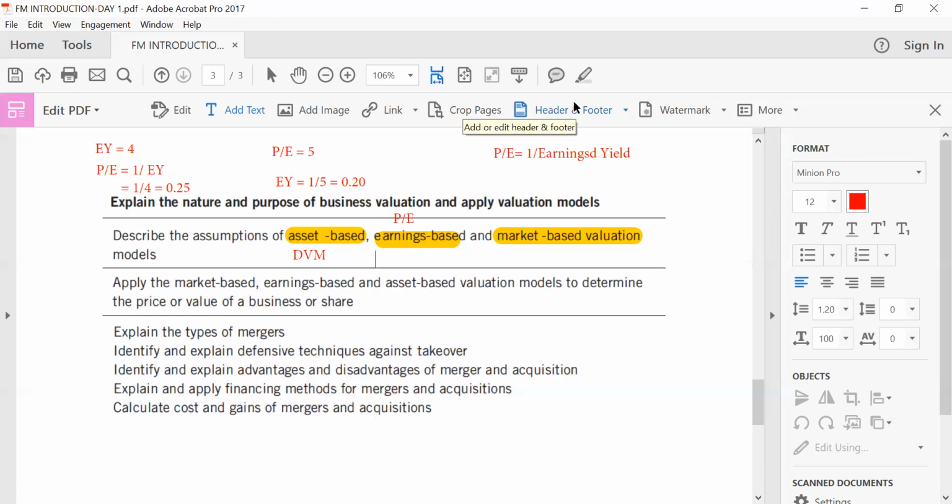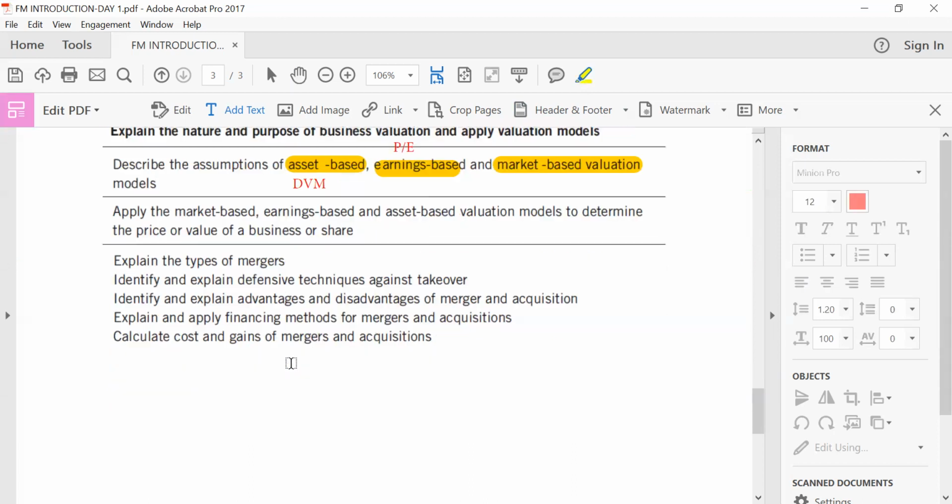Market-based techniques, earnings-based, asset-based valuations in determination of what prices. We talk about all those bits. How to determine the market value of a company. So you can calculate the market value of equity. You can determine the market value of a company. Market value of equity will be the number of shares times the price per share. So this is a way of determining the market value of equity. Sorry if it sounds like I'm just bombarding you with all those bits. At the end of the day, you are going to be formidable and you can rattle this off just like I'm doing now.